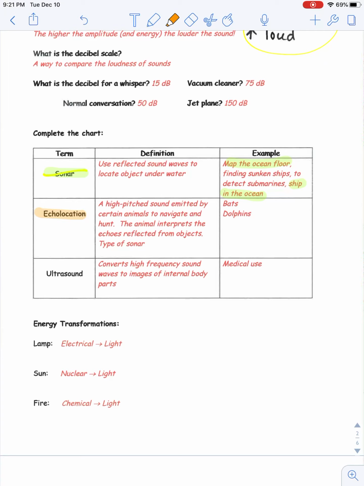We don't have the ability to do this, but bats and dolphins do. They emit a high-pitched sound to navigate, so to find their way, or to hunt, to find food. So the animals interpret the echoes reflected from those objects to see, well, oh, I'm close to a wall, or there's a mouse. It is a type of sonar.